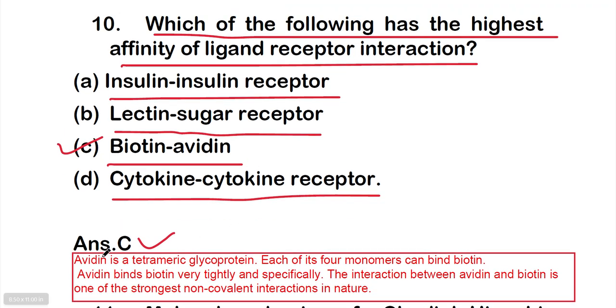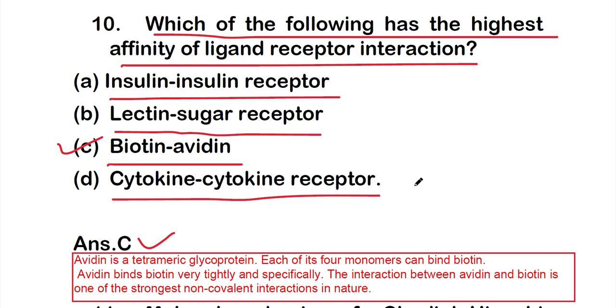So what is avidin? Avidin is a tetrameric glycoprotein and each of its 4 monomers can bind biotin. So avidin binds biotin very tightly and specifically. This interaction between avidin and biotin is one of the strongest non-covalent interactions in nature.